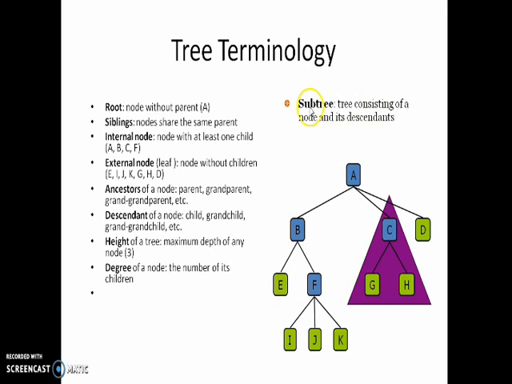Next one is subtree. A tree consisting of a node and its descendants is known as subtree. That is, A having the subtree as B, C and D. So a tree consisting of a node and its descendants is known as subtree.